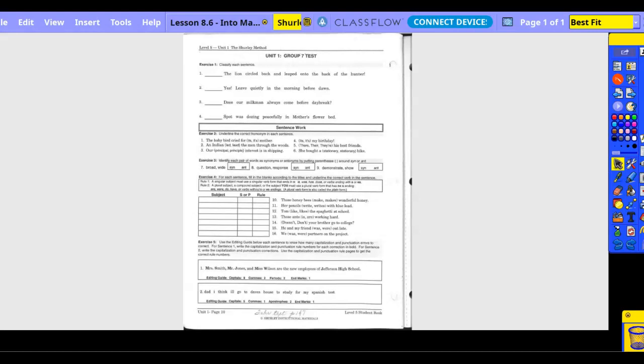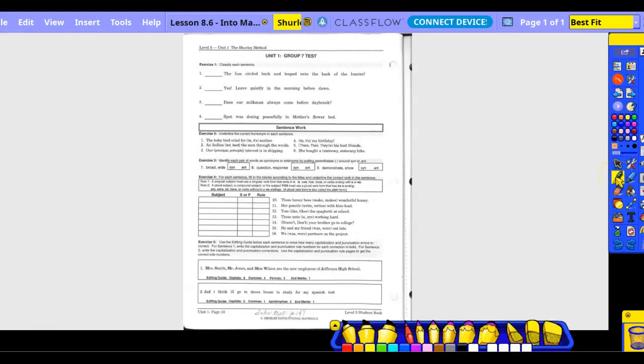Fifth grade Shurley method, page 10, part 1, and we're going to be doing exercises 1 and 2 today. So our first sentence: the lion circled back and leaped onto the back of the hunter. Who circled back and leaped onto the back of the hunter? Lion. Subject, noun. What is being said about the lion? There's actually two. There's circled and leaped, right? So that means they are compound verb.